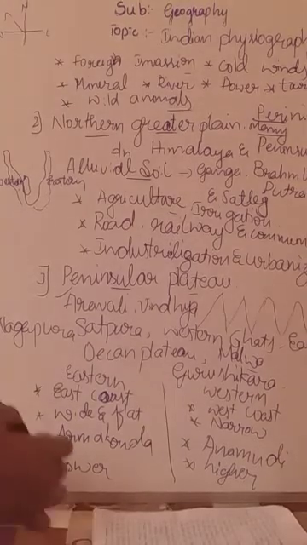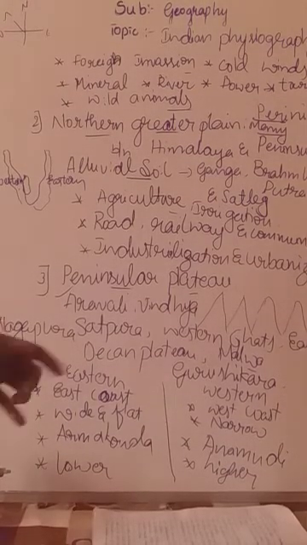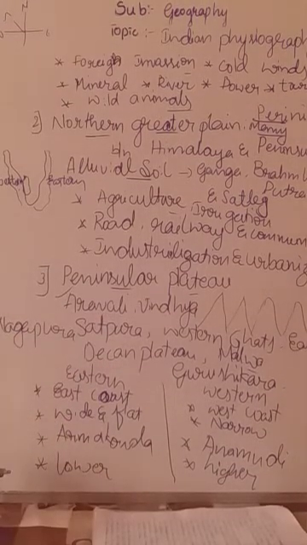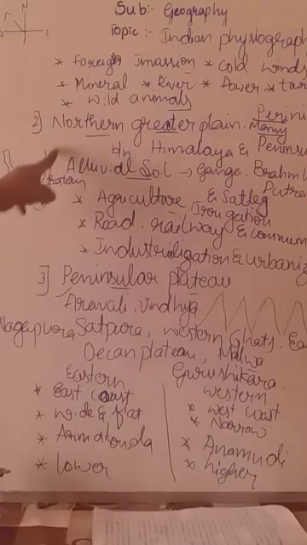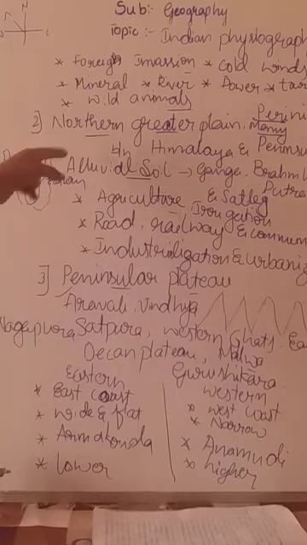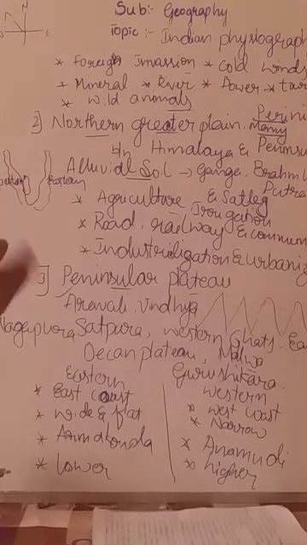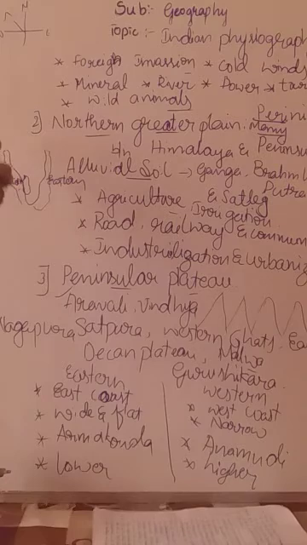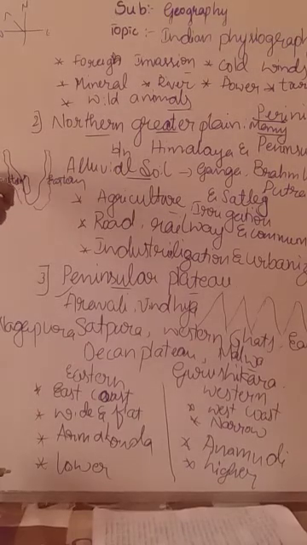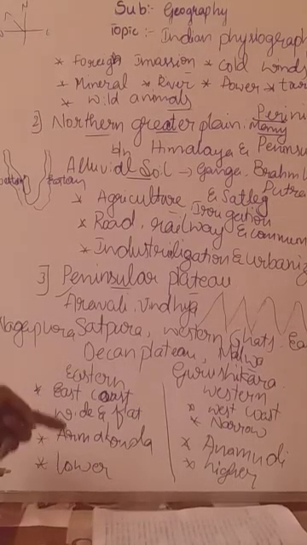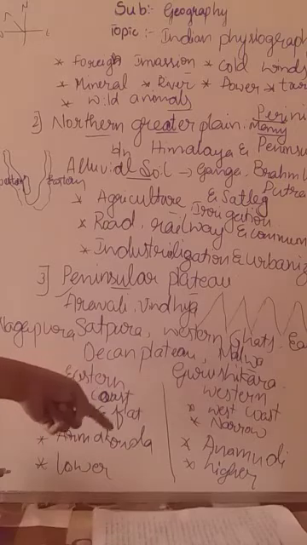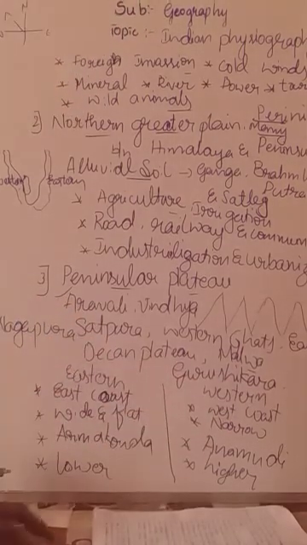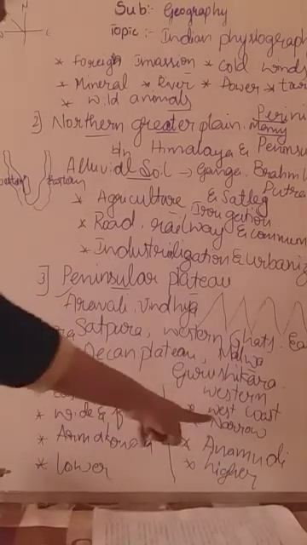Okay, so these are the differences we can see between the Eastern Ghats and the Western Ghats. Very important. Eastern Ghats means the hill range which is spread along the eastern coast. The hill range which is spread along the western coast is the Western Ghats. They run parallel to the Eastern coast, they also run parallel to the Western coast, and this one is wide and flat, this is narrow.